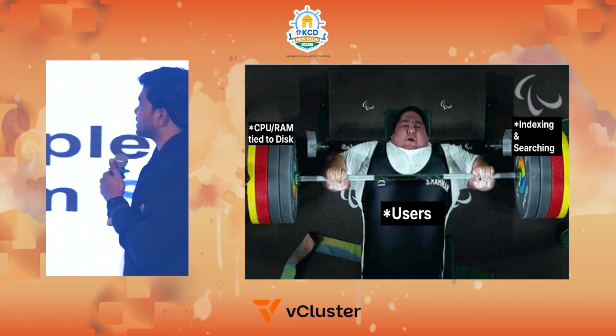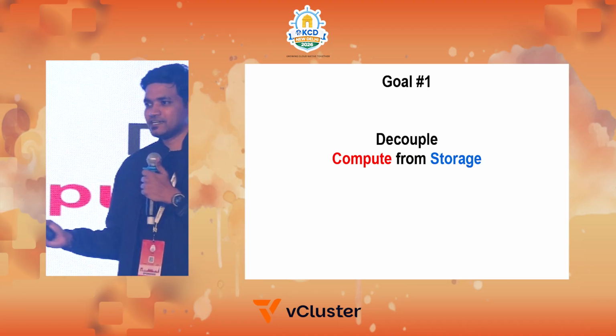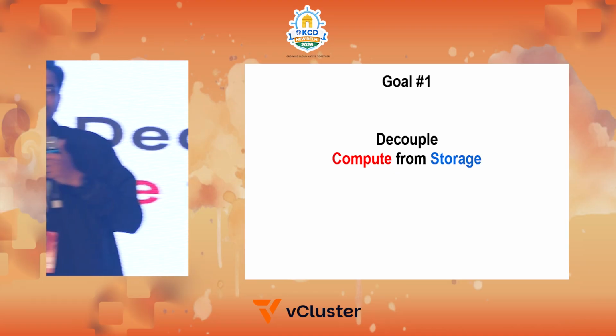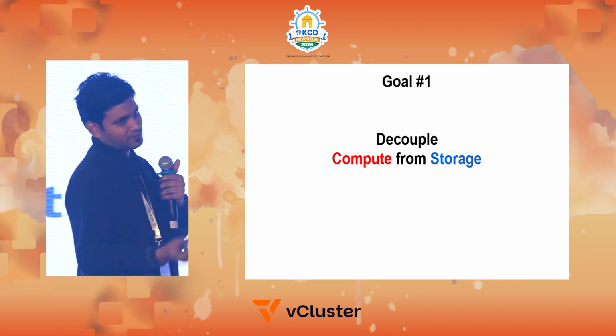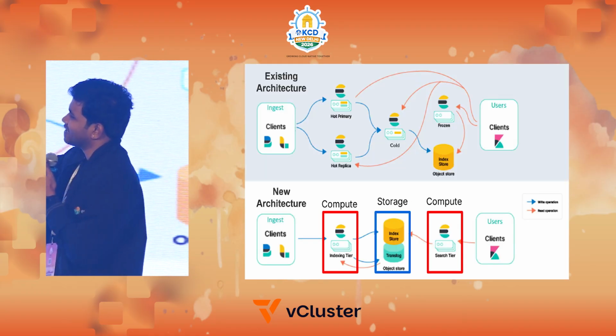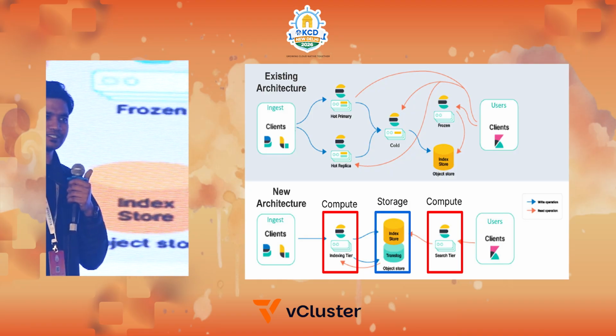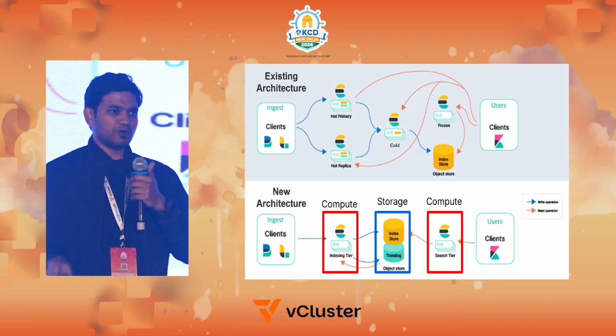And this is where we were trying to move from, to scale more containers: decouple the compute from the storage. That is what we were trying to do. This was the previous architecture, where you saw hot tiers, you saw cold tiers, and data movement from hot tier to cold tier and all those.